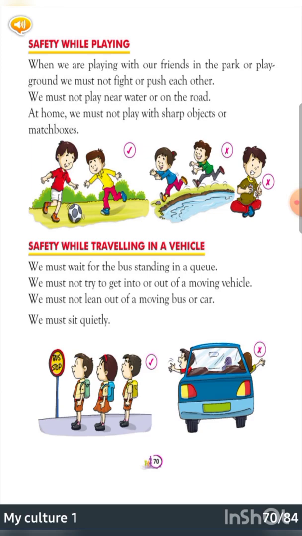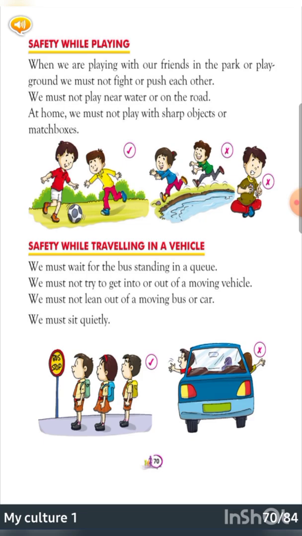Right? Next is safety while traveling in a vehicle. Again we are on the road this time, but this time if you are in a vehicle, okay? We must wait for the bus standing in a queue. If we are going to catch a bus, we should be in a queue. Queue means a line. We must not try to get into or out of a moving vehicle. If the vehicle is moving, we should not try to get into it or to climb in it or to get off out of it, right?